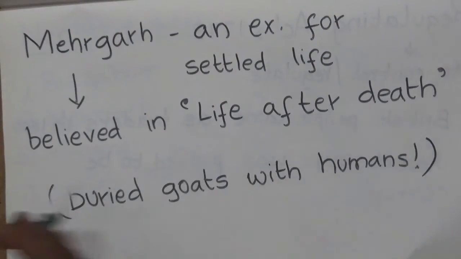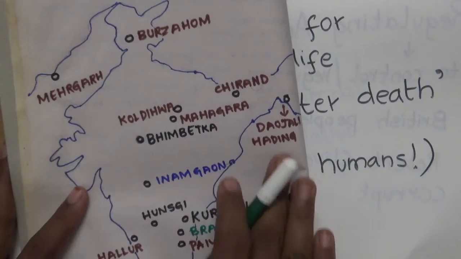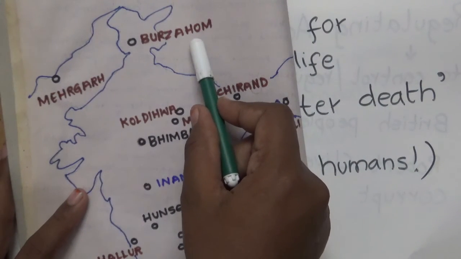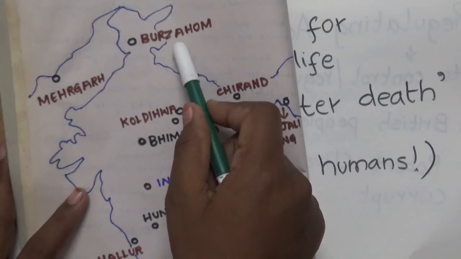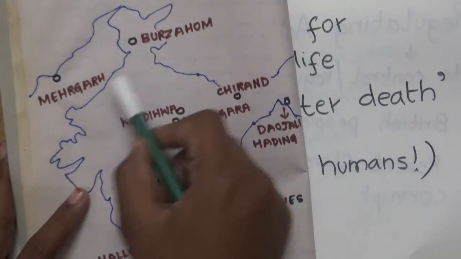So again we will revise this map pointing. Here Burzahom is famous for the pit house and is also an example of a settled life city.